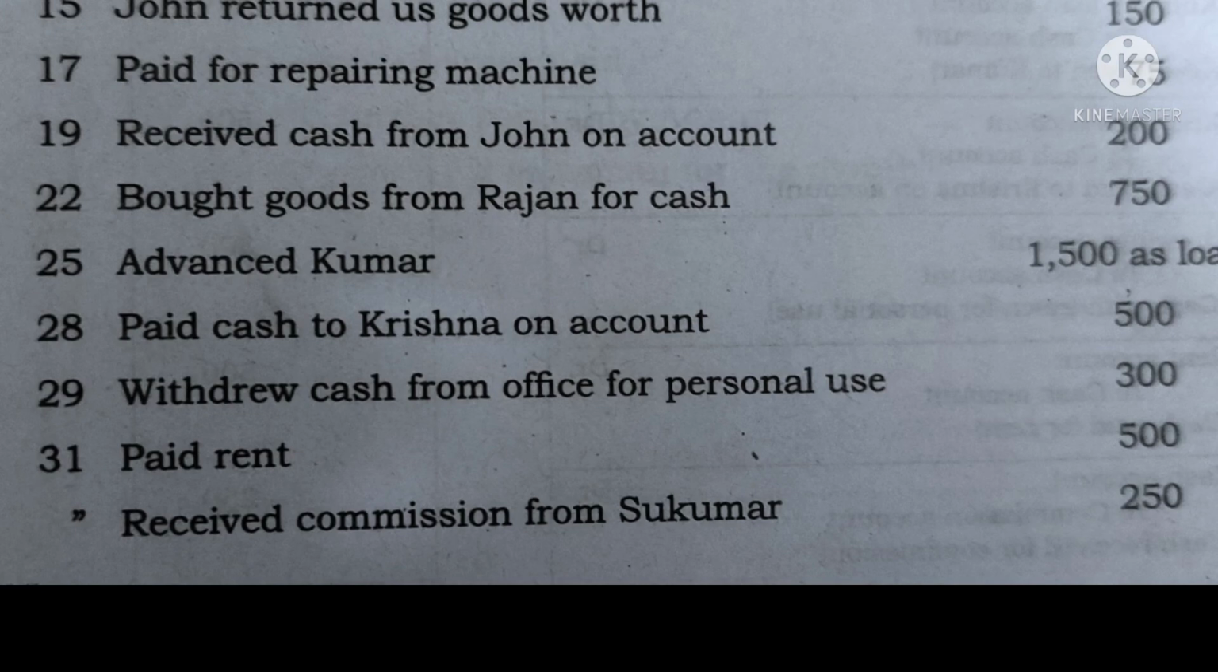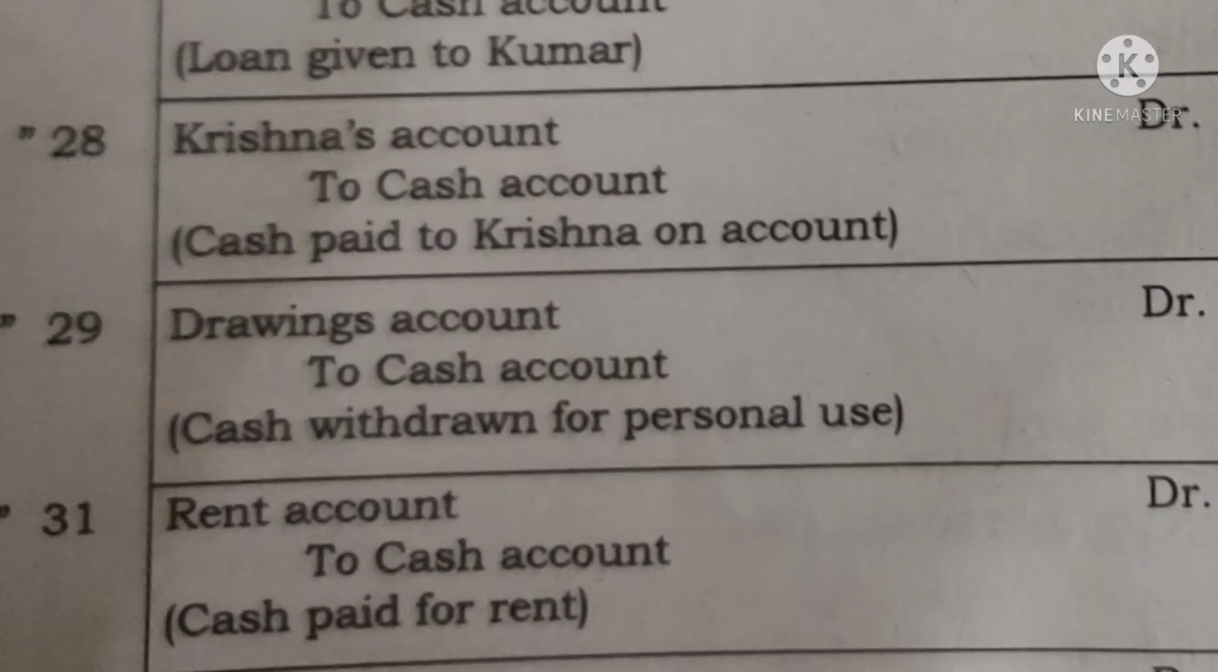Okay, and the next transaction says paid cash to Krishna on account. That means Krishna is our creditor and we are making payment to him. So Krishna's account will be cleared, settled here. So what will be the entry? Krishna's account debited with 500 and cash is going out. So cash account credit with rupees 500. Narration will be cash paid to Krishna. Okay, date is 28th January.